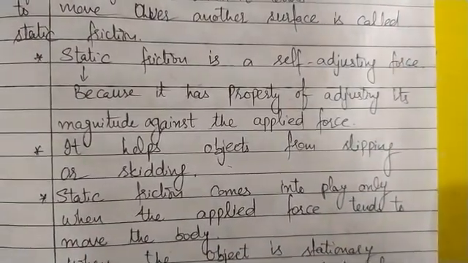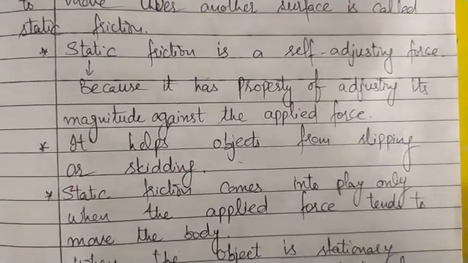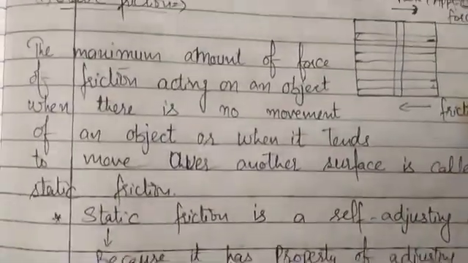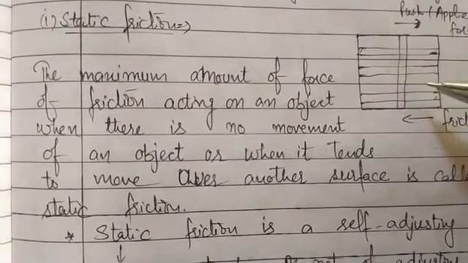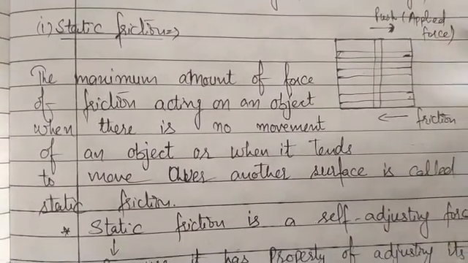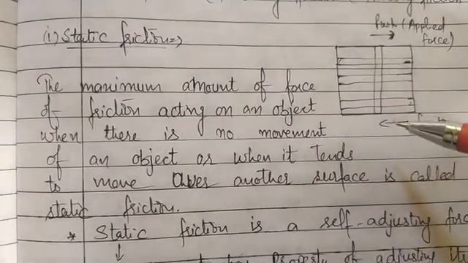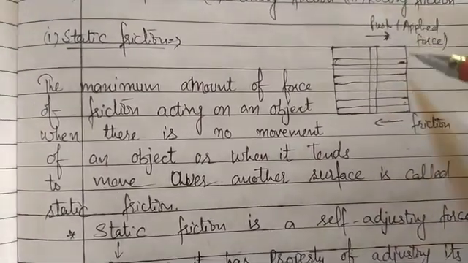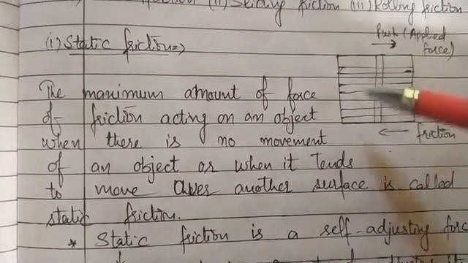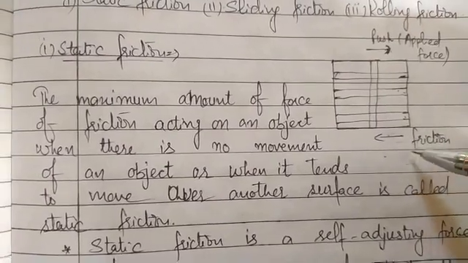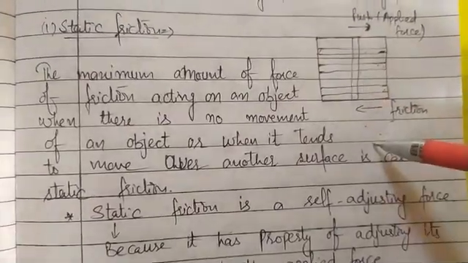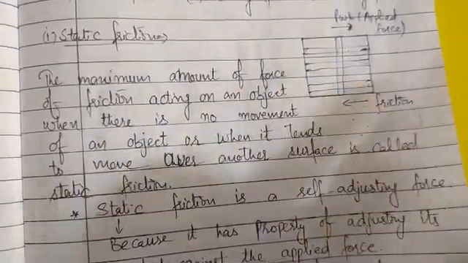Next one is that static friction comes into play only when the applied force tends to move the body. That means we can say that when an object is at rest, or when the object is stationary, then there will be no frictional force acting on the object. It will only come into play when we apply some force on the object and tend to move the body. That means when we tend to move the body on applying the force, then only that frictional force will come into play. Otherwise, on the stationary objects there will be no frictional force. So this is about static friction.